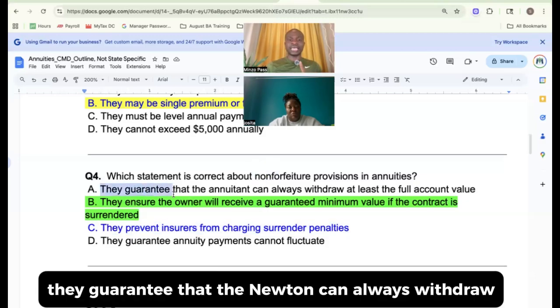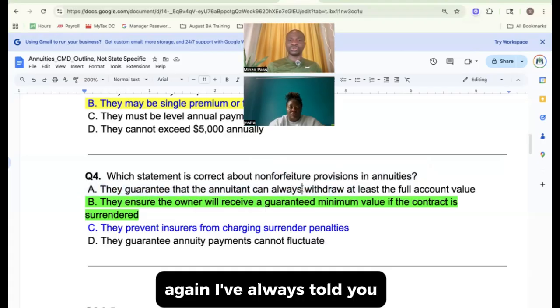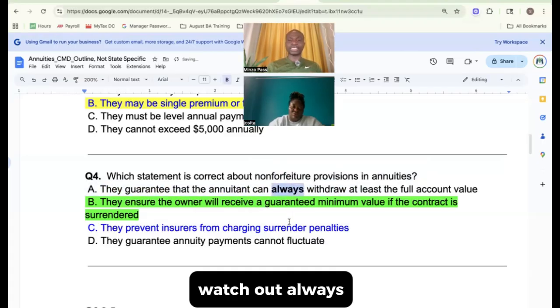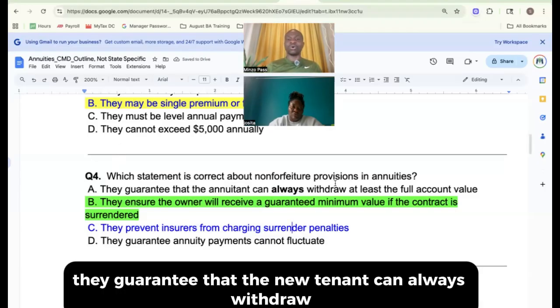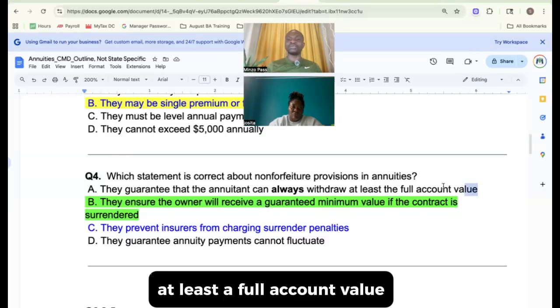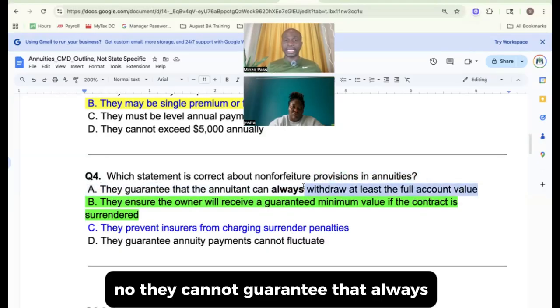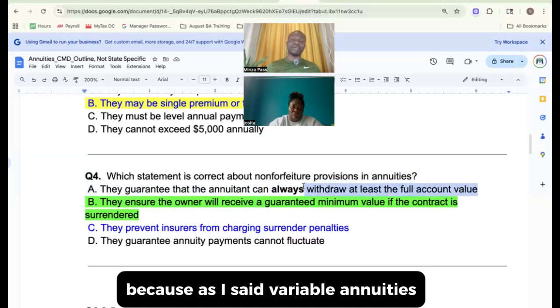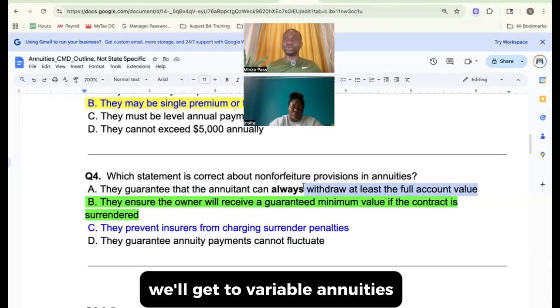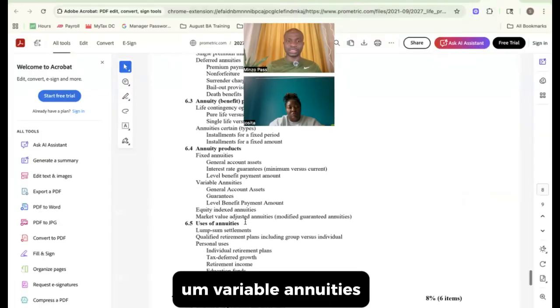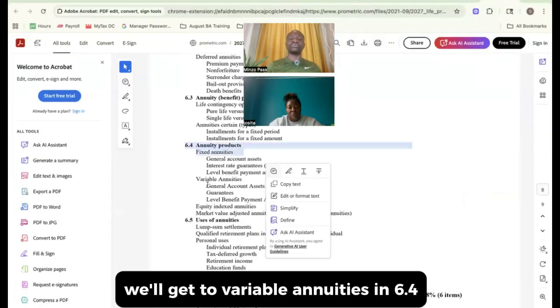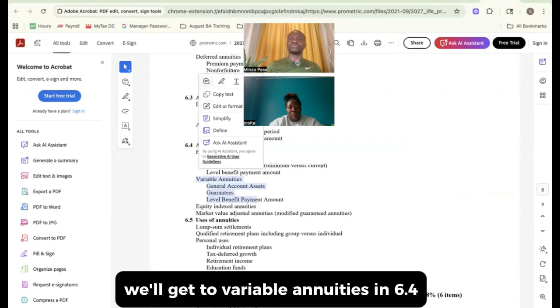Then A says the guarantee that the annuitant can always withdraw. Again, I've always told you, anytime you see the word always, watch out. Always, most of the time, is wrong. So the guarantee that the annuitant can always withdraw at least the full account value. No, they cannot guarantee that always because, as I said, variable annuities, we'll get to variable annuities in 6.4, right?